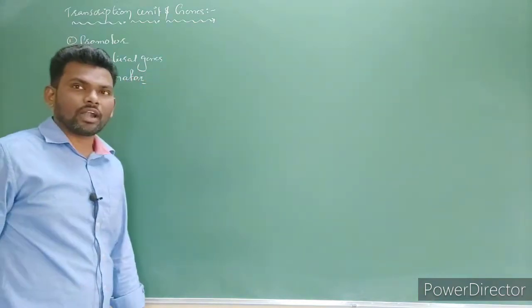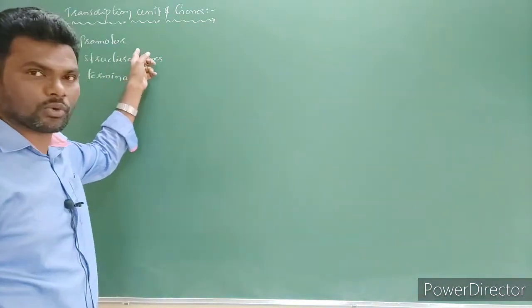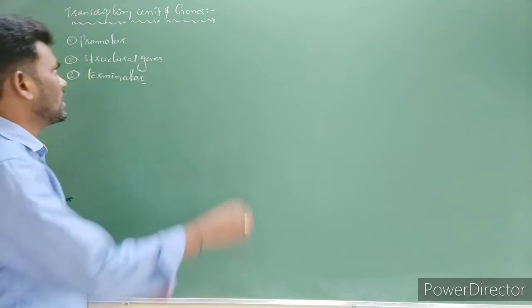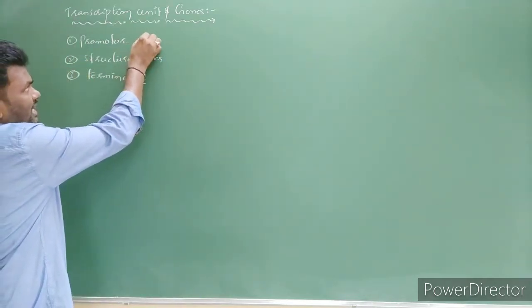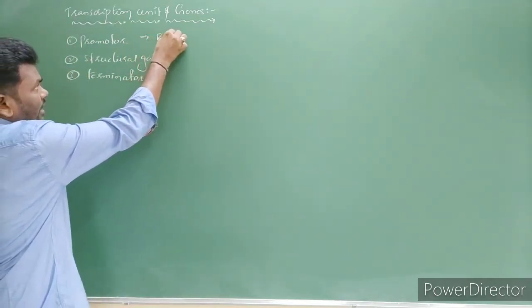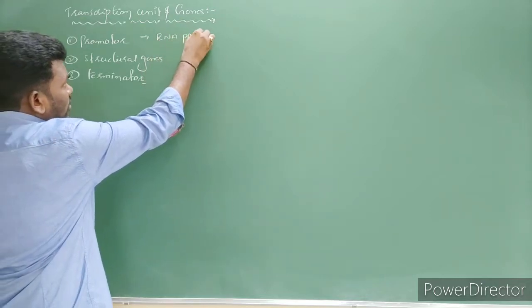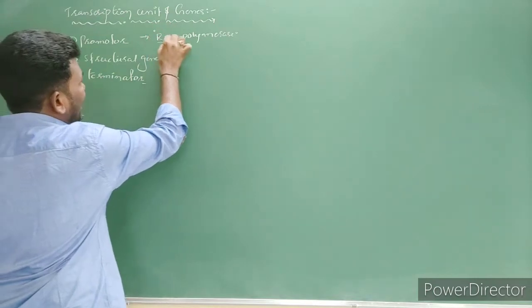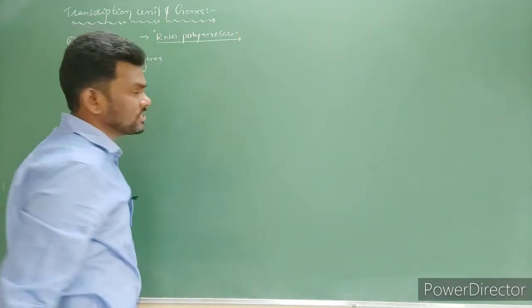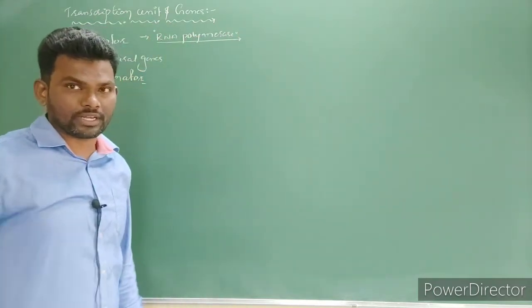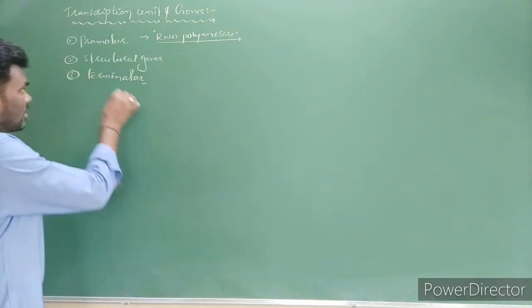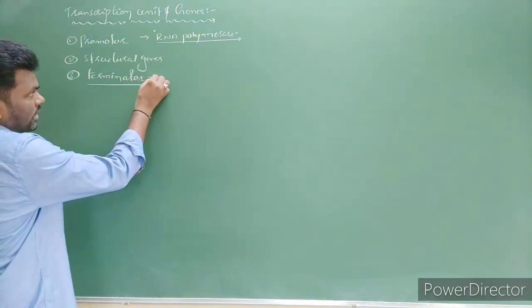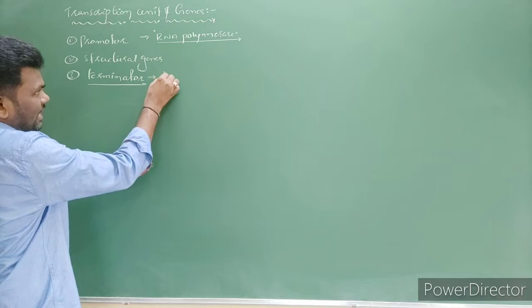In the last class, you already learned about promoters. What is meant by promoter? The promoter is the RNA polymerase binding site on DNA. So that binding site is called what? Promoter site. Next, the terminator. The terminator is located downstream